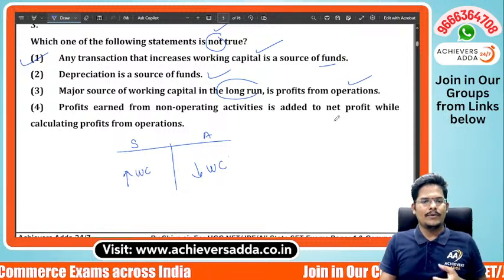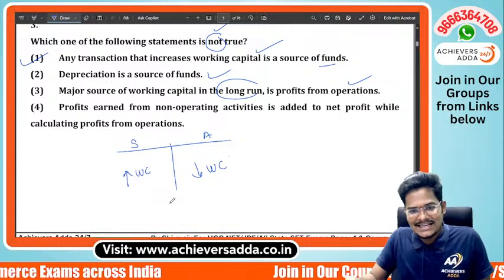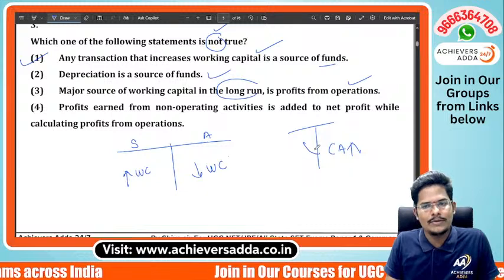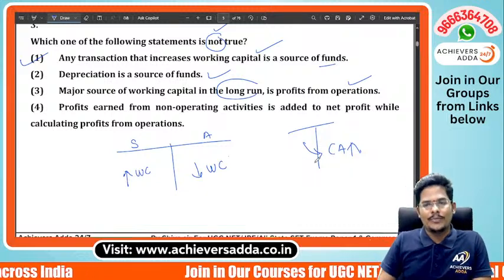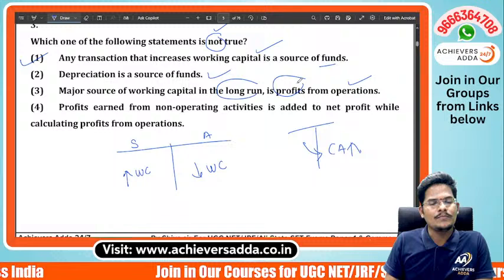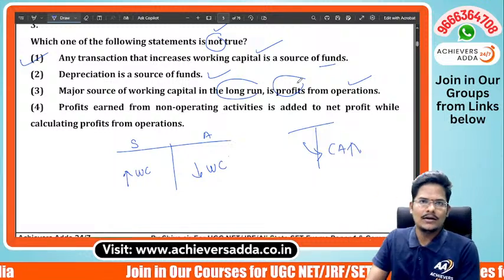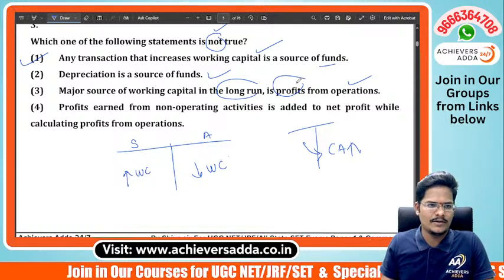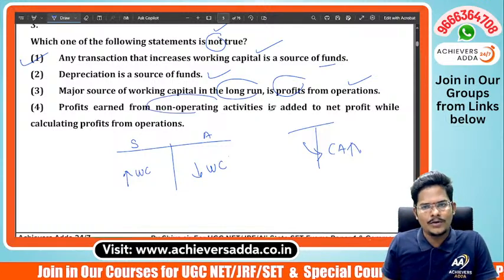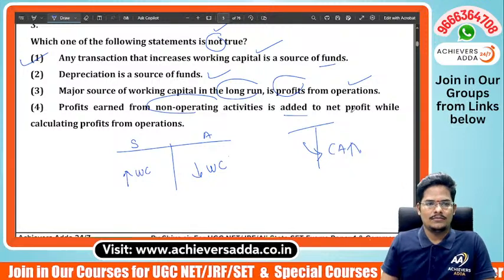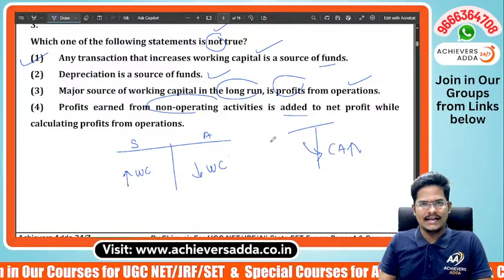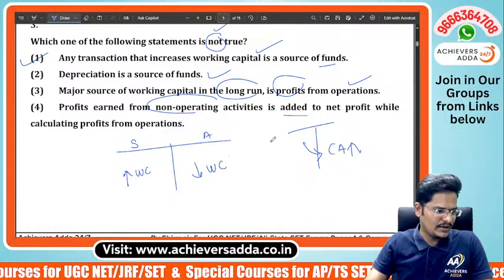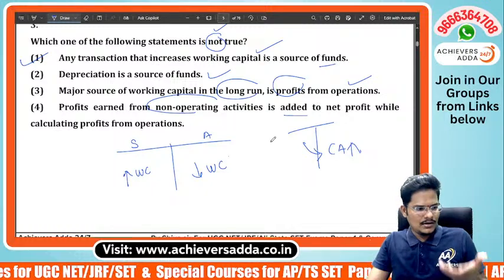Whenever you are investing in working capital, that means in the balance sheet current assets are more, that source is coming from the profit from operation, which is also correct, because in the long run, profits are the source for any type of investment, whether short-term or long-term. Profit earned from non-operating activities added to net profit, because in profit from operation calculation in the fund flow statement, non-operating activities will be added back to the profit. That's what we generally do.